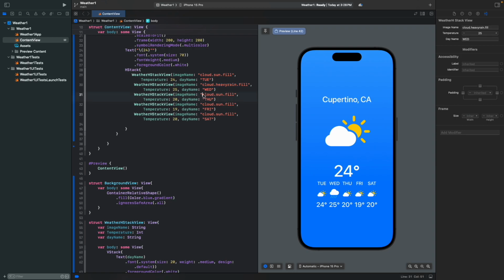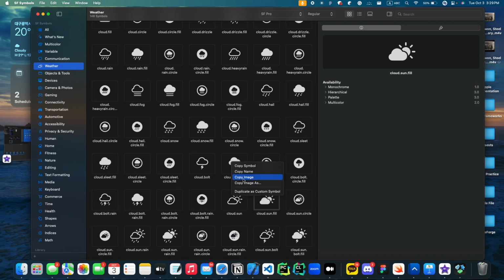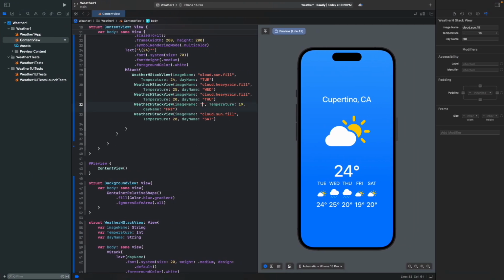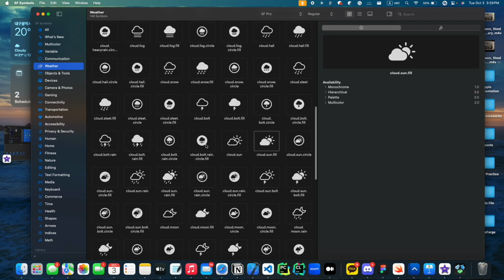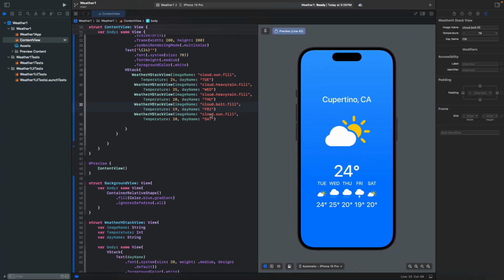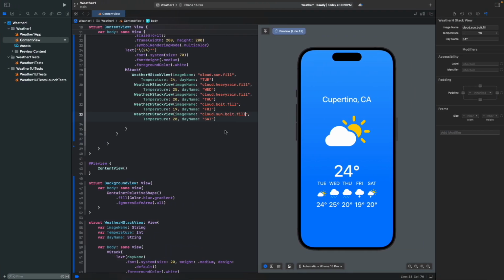So we're going to write cloud.heavyrain.fill. And after that, maybe a lightning. Copy it and paste that here. And maybe a sun with the bolt. And we're gonna paste it in also here. Did I not copy it? Hold on. Copy name and paste that.